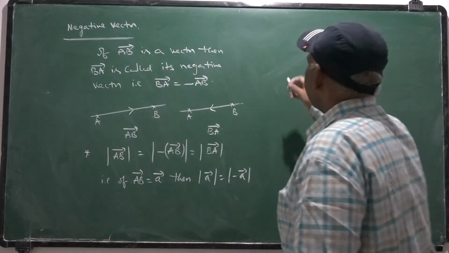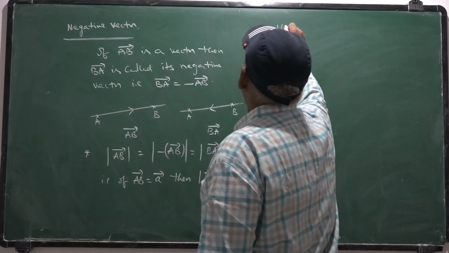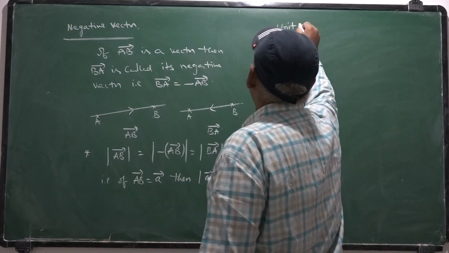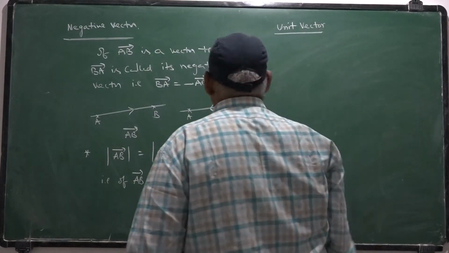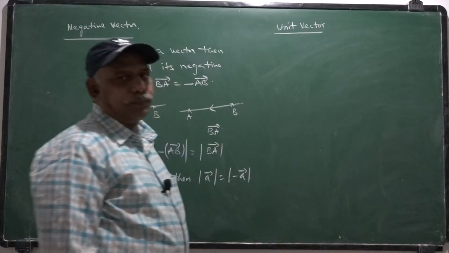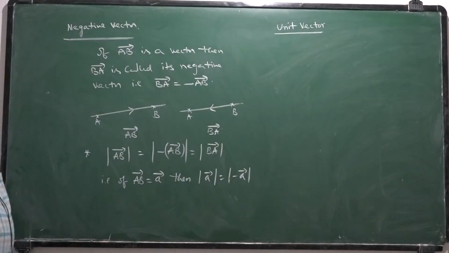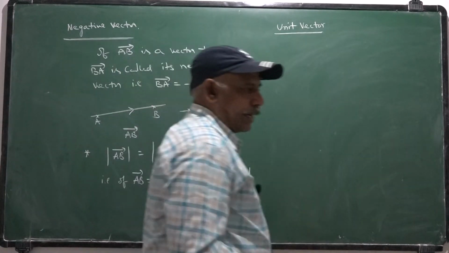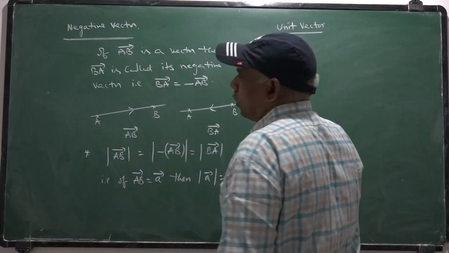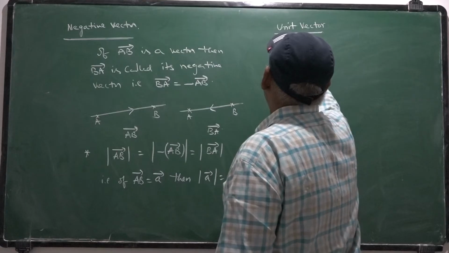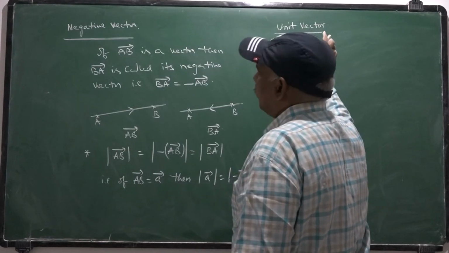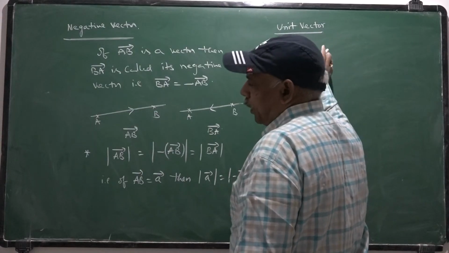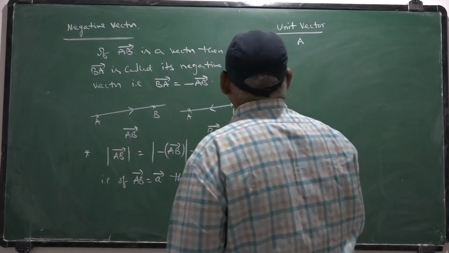Next, unit vector. The vector whose magnitude is 1 unit, having a specified direction, is called a unit vector. So, a directed line segment of length 1 unit is nothing but a unit vector.